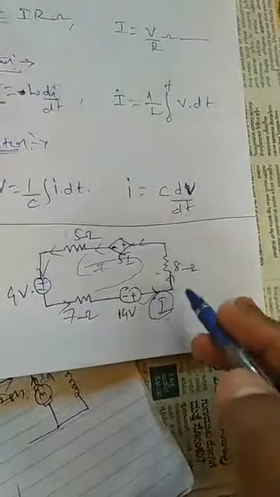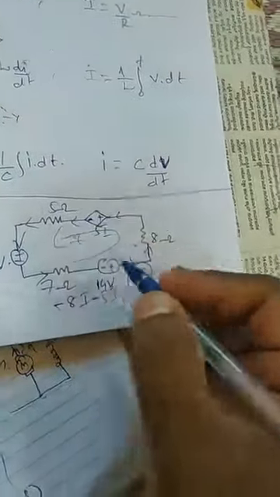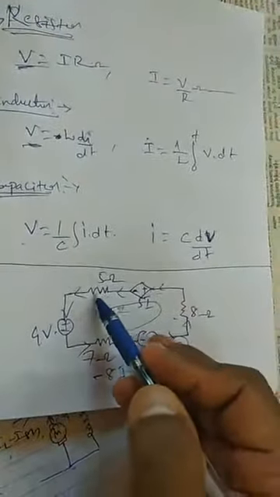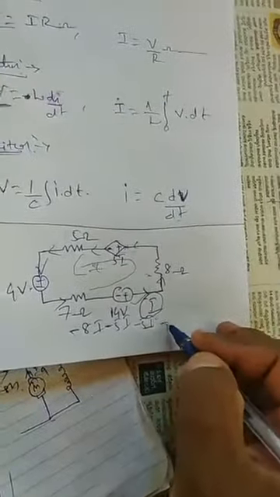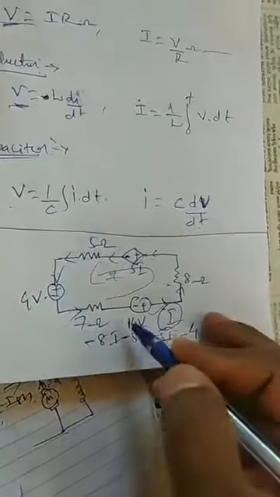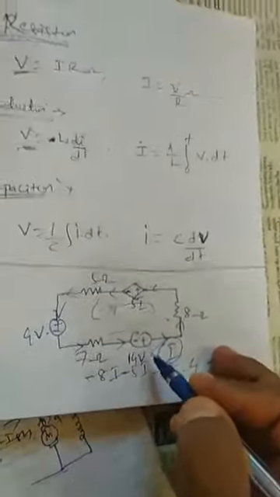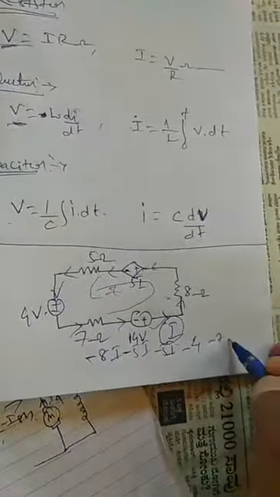So this is 14 volt. We'll start from this resistor. So minus 8i, then here again minus 5i. Current is in the same direction of your direction, so minus. Here also minus 5i. Here positive, negative. If voltage drop is happening, it means minus 4. Then again here minus 7. Then here in your direction negative to positive is happening, so it will be plus 14 is equal to 0.